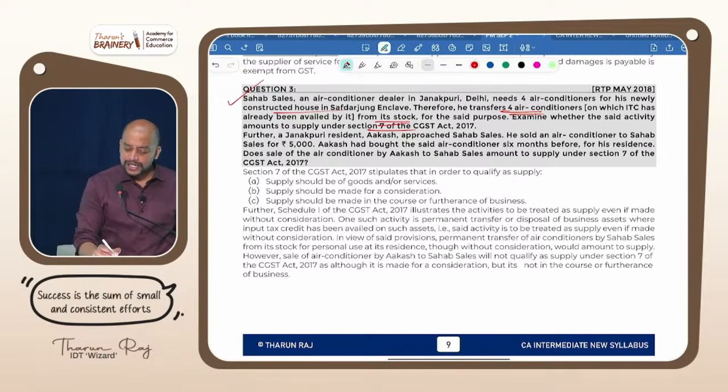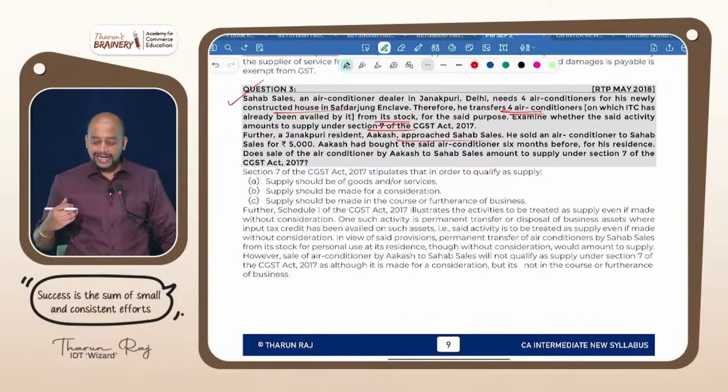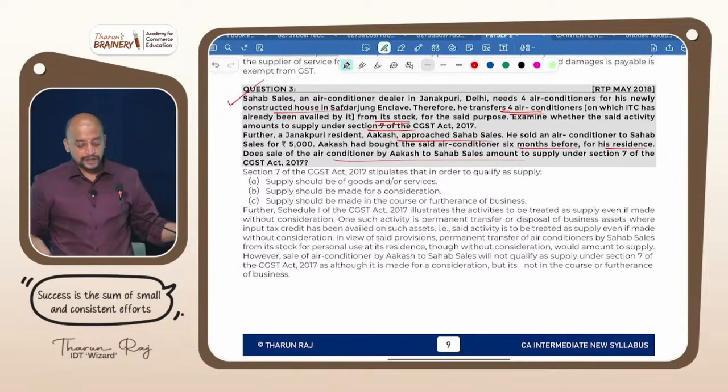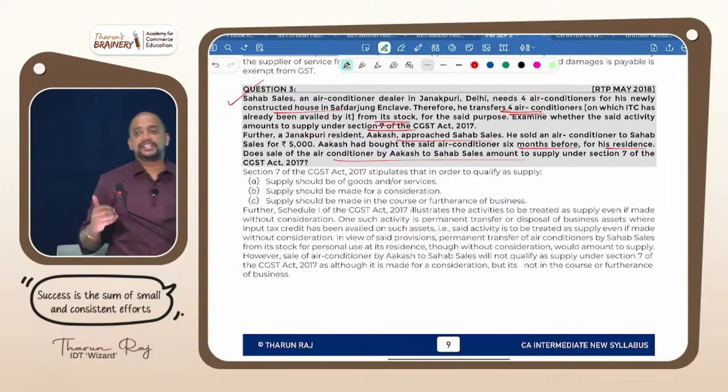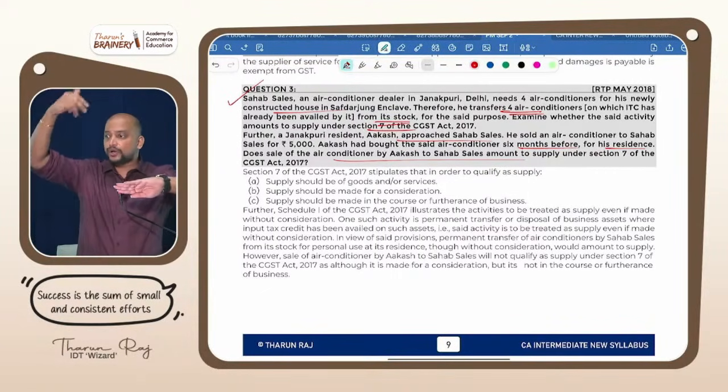Further, Janakpuri resident Akash approached Sharp Sales. He sold an air conditioner to Sharp Sales for 5,000. So he is one individual. He sold his AC, which Akash had bought 6 months before for his residence. Does the sale of the air conditioner by Akash to Sharp Sales amount to supply? Is it for consideration or without consideration? But the previous paragraph is without consideration.